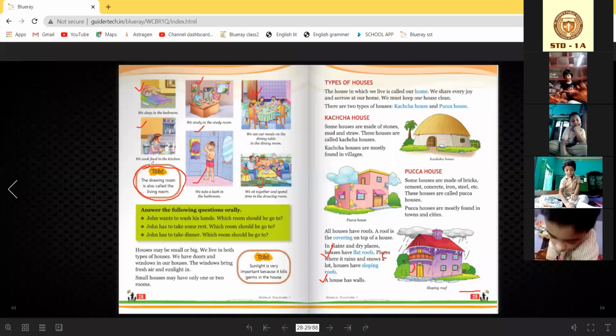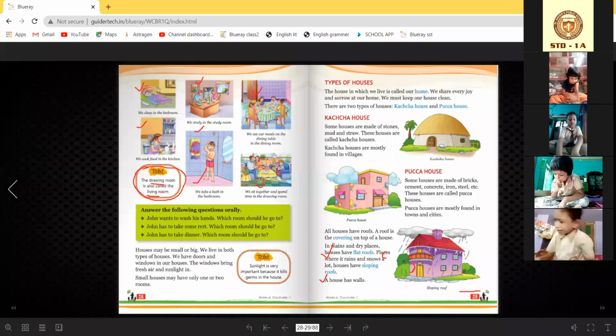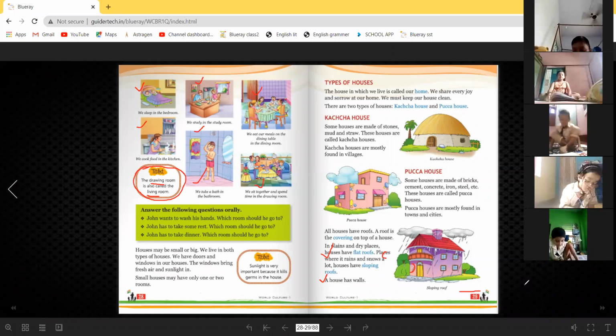Now look at this box. What is written here? It is written that the drawing room is also called the living room.